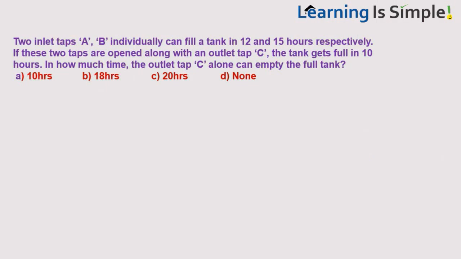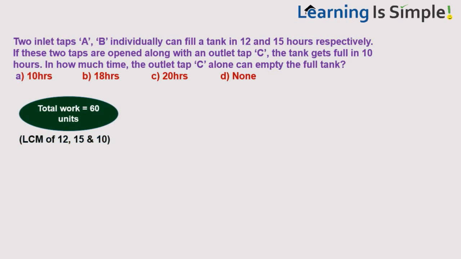Two inlet taps A, B individually can fill a tank in 12 and 15 hours respectively. If these two taps are opened along with an outlet tap C, the tank gets full in 10 hours. In how much time can that outlet tap C alone empty the full tank? Don't think anything, first assume the total work, that is the LCM of 12, 15 and 10. So 15, 30, 45, 60. I take 60 units. 60 is divisible by 12, 15 and 10. So I take the total capacity of the tank to be 60 units.